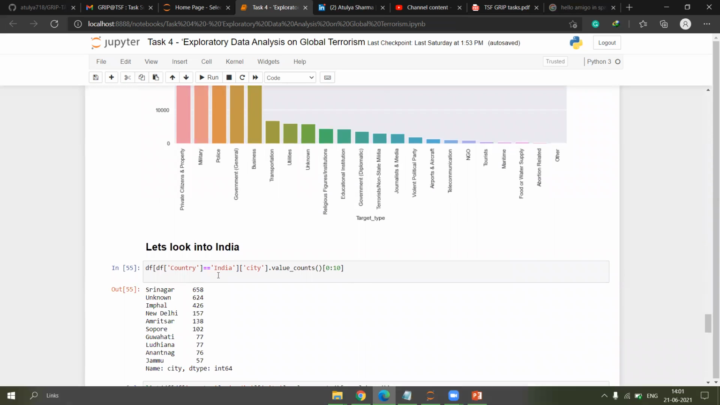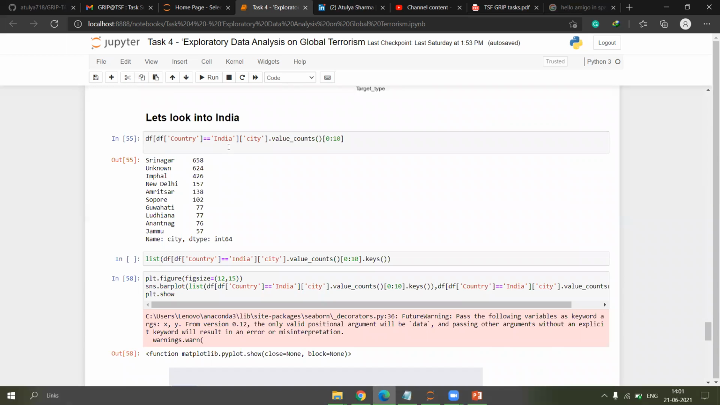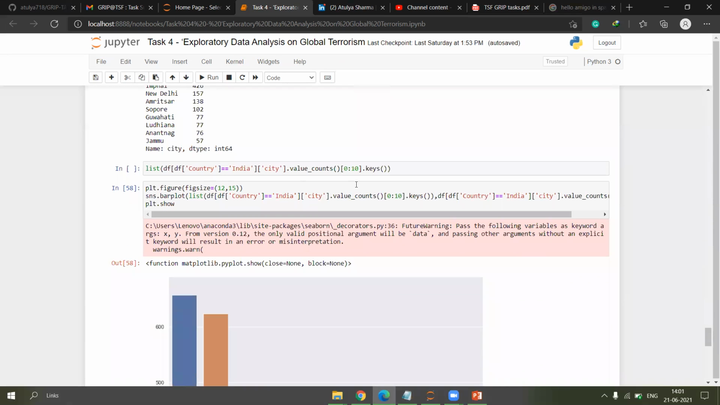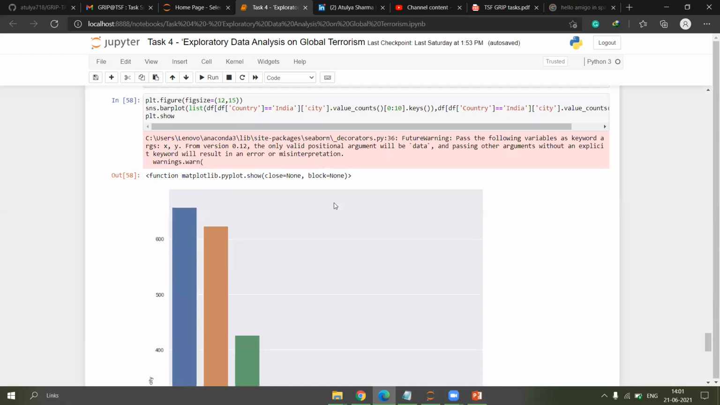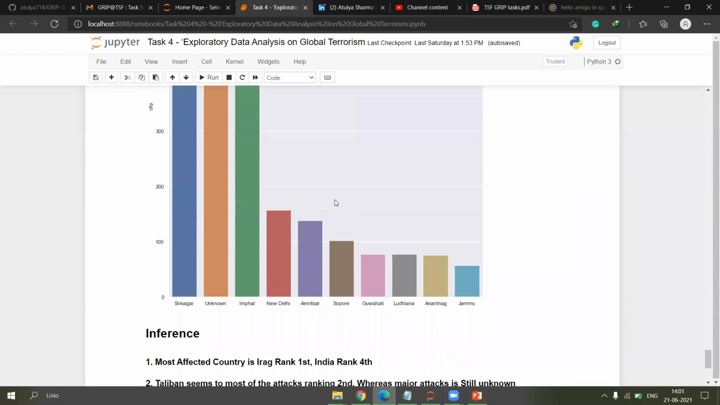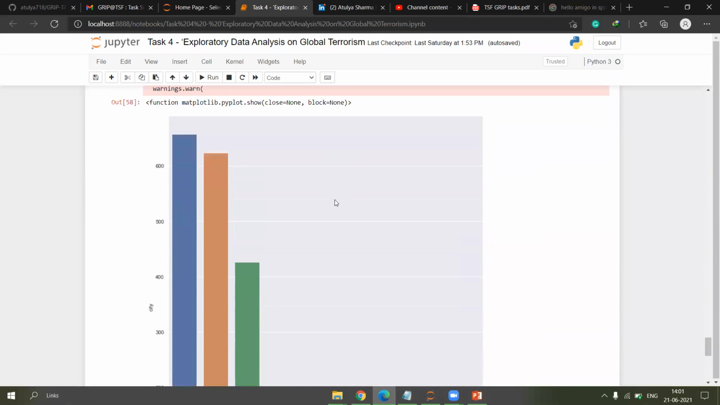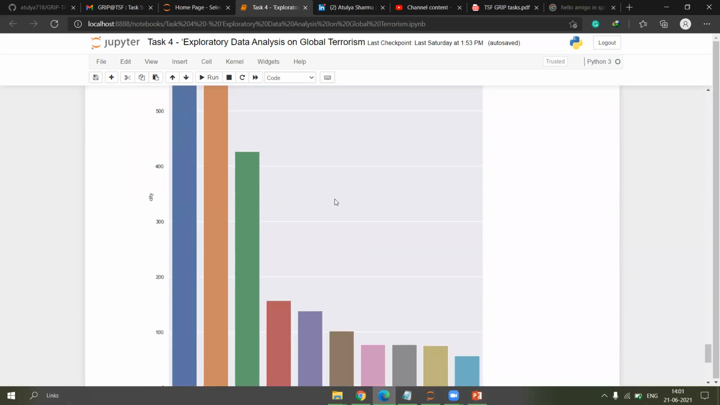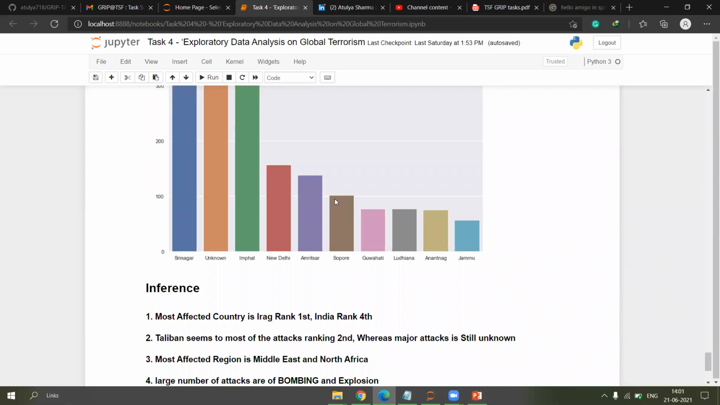Now let's look into India. On the basis of cities, Srinagar is the most affected city. You can see the top 10 cities, and I've made a plot regarding this data, which shows that Srinagar is the most affected city in India, whereas Jammu is the least.